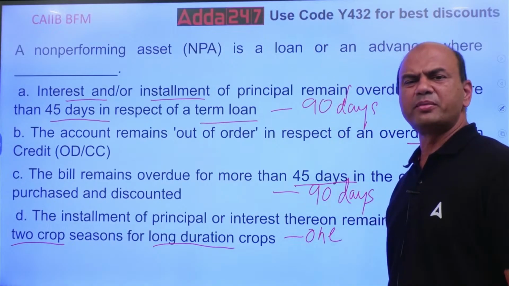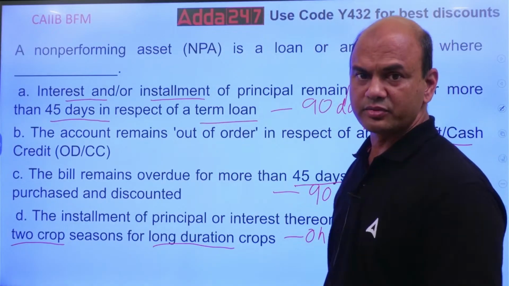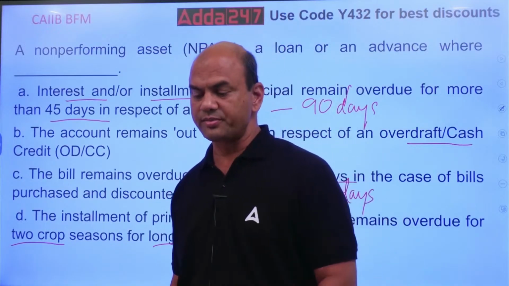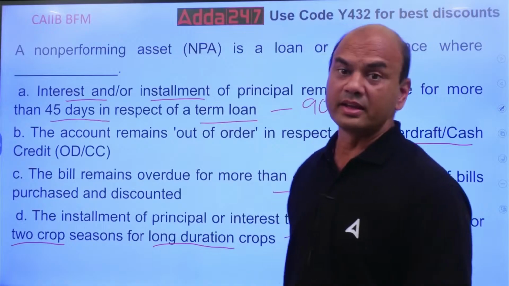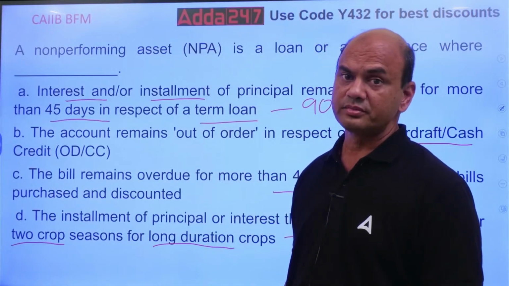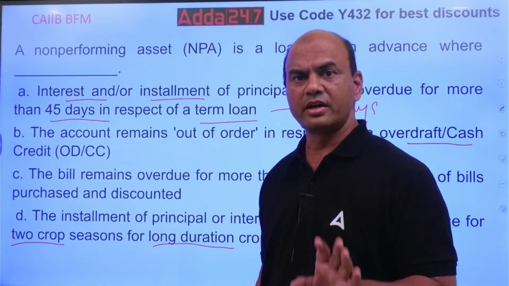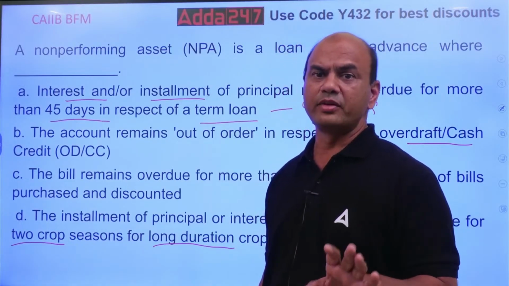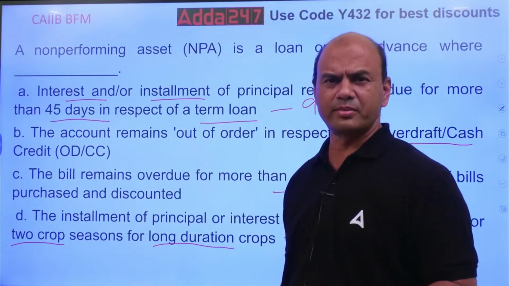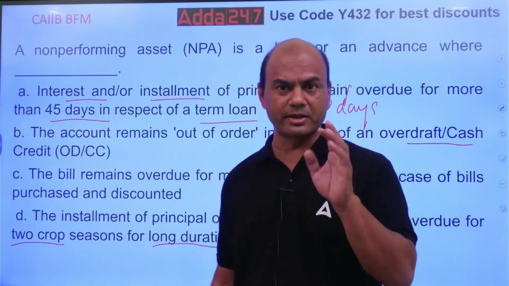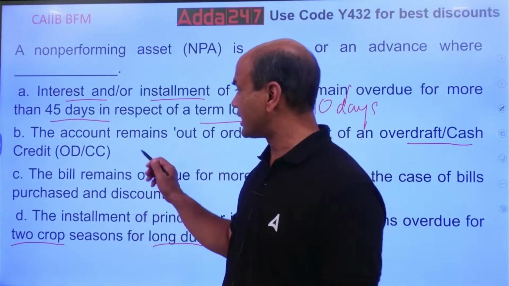Now many of you might be asking, sir, how do we know, as bankers, which is one crop, which is two crop, which is long, which is short? I don't know. In that case, what do we do? In that case, the list is given to you by the bank. It comes from RBI and various institutions. So you need not worry about it. Work as per the list. Don't apply your own brains. So the correct answer is over here.